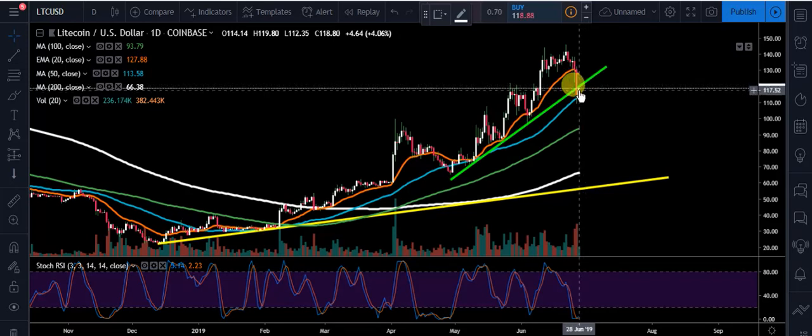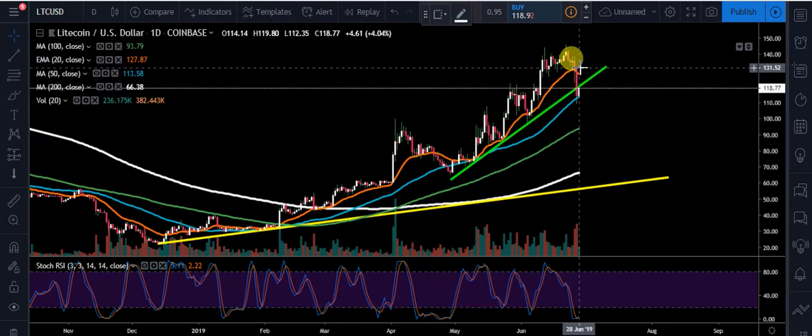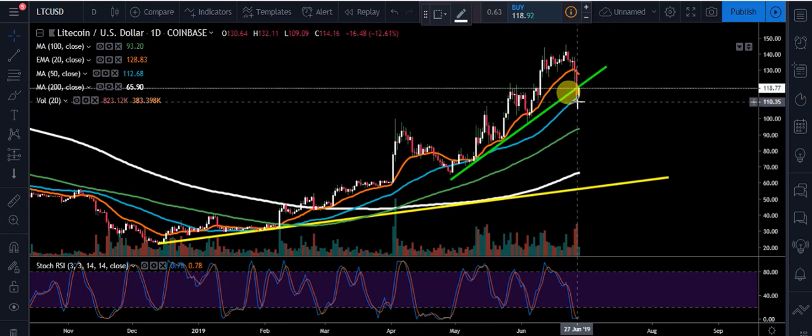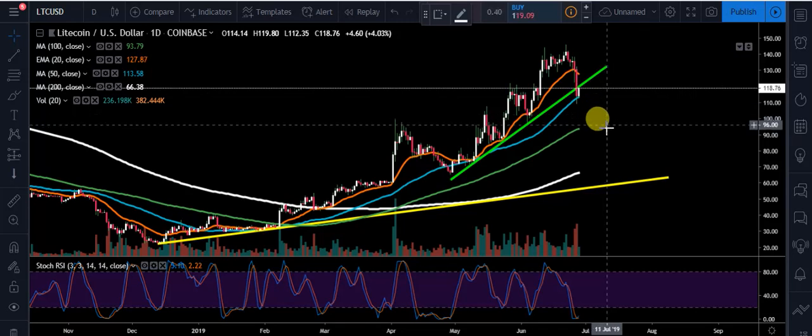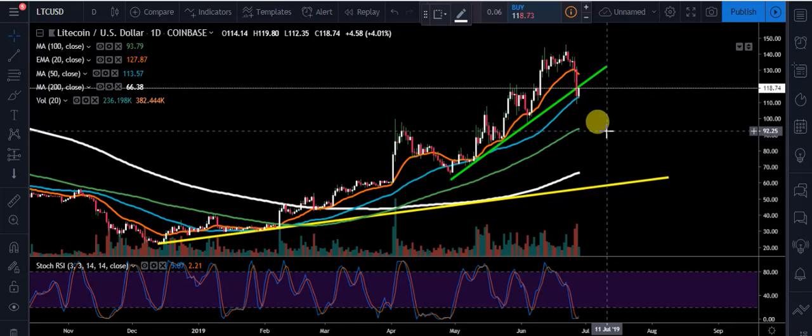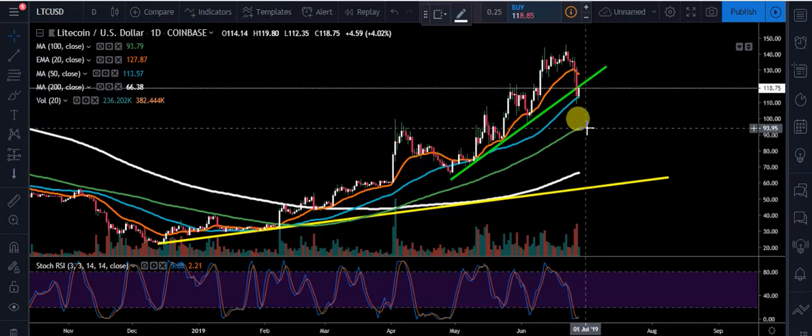So we're basically going to have to watch today's candle and see what happens. If we can close back up inside this trend line, that's going to be great. See if we can get back up in that, come up here and challenge this 20 EMA here. If we see some rejection, guys, we're going to have to see this 50-day moving average hold. If not, we potentially could go to the downside anywhere to around that $102 to $100 psychological, and then I would look down to around that 92.25. And that's if we start to have some rejection up here and we have a break to the downside.